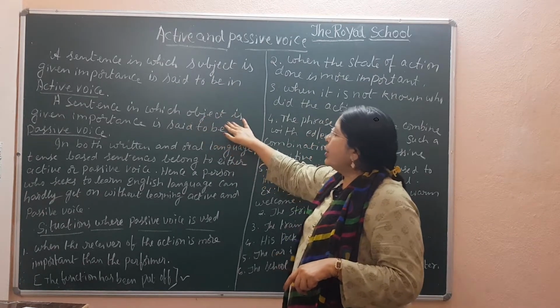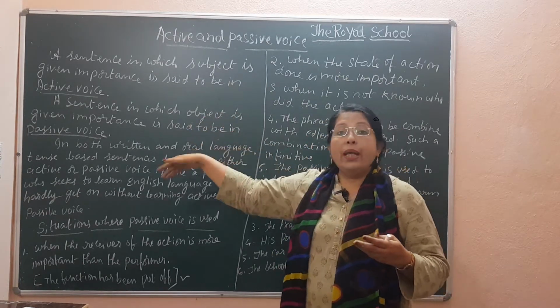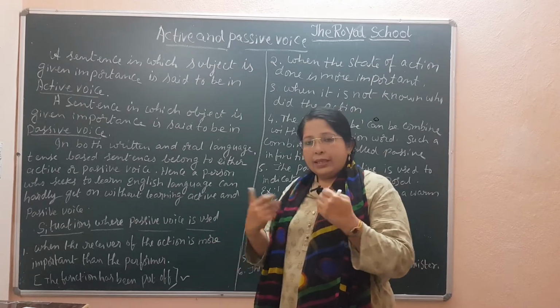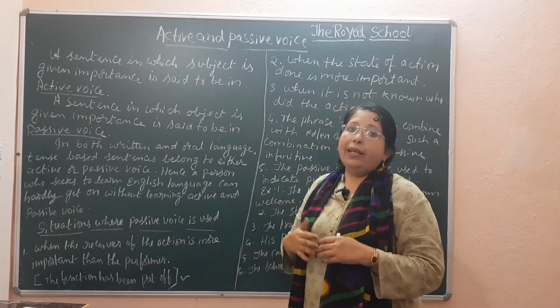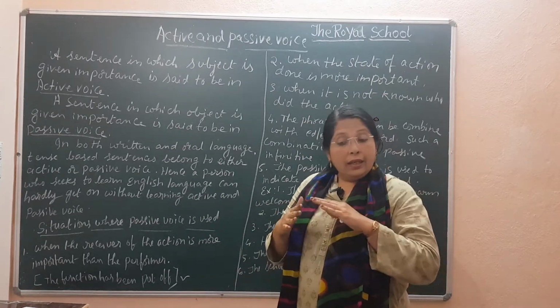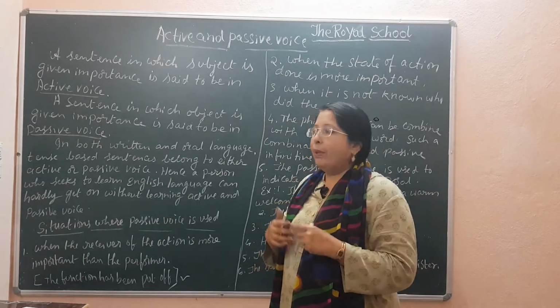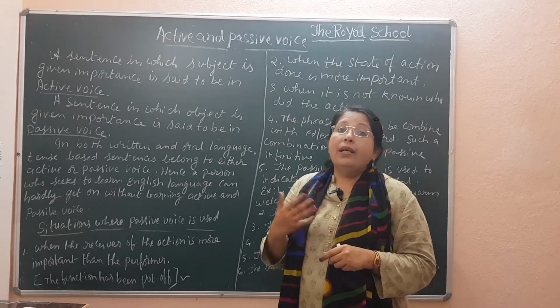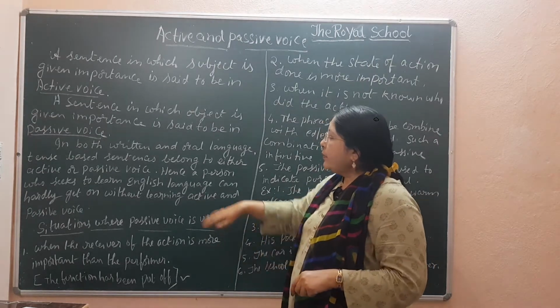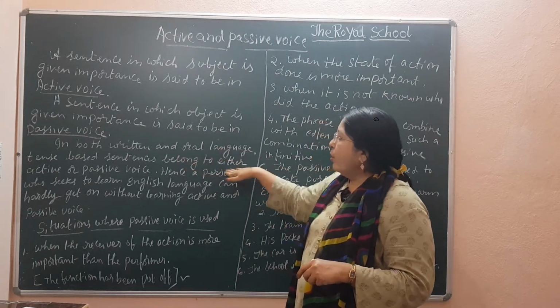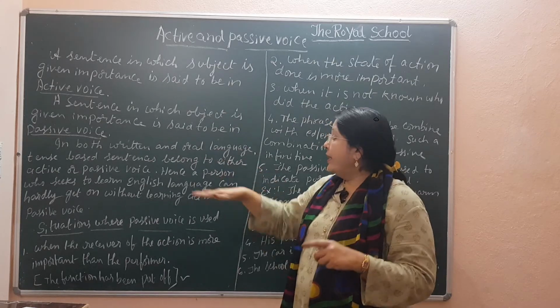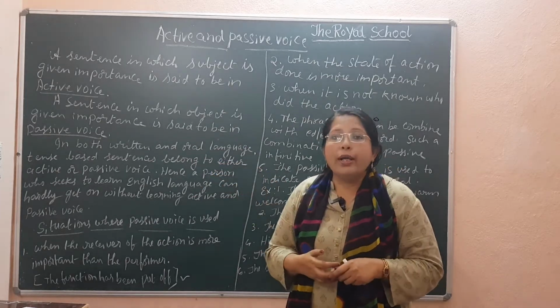A sentence in which the object is given importance is said to be in passive voice. The ball, which has received the action, is given importance in the second sentence, so it is passive voice because we have given more importance to the receiver of the action. So in both written and oral language, tense based sentences belong to either active or passive.